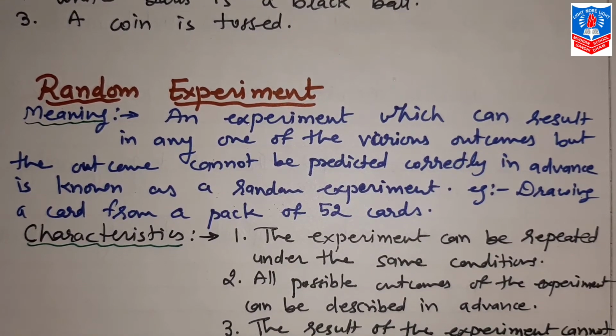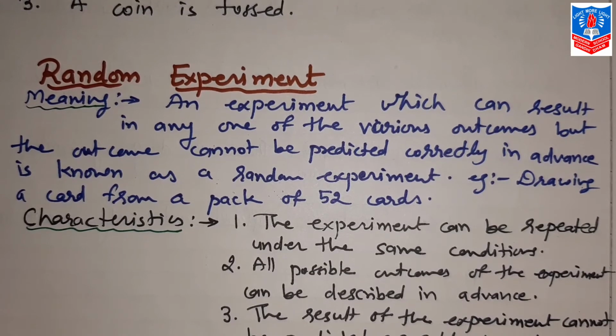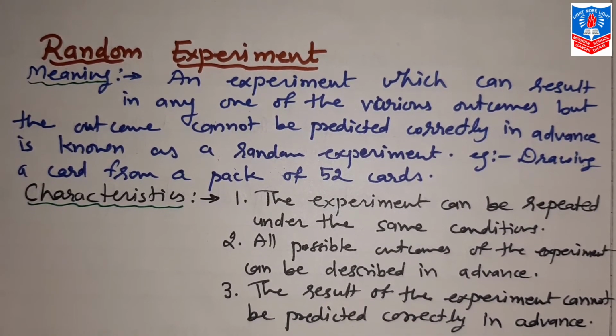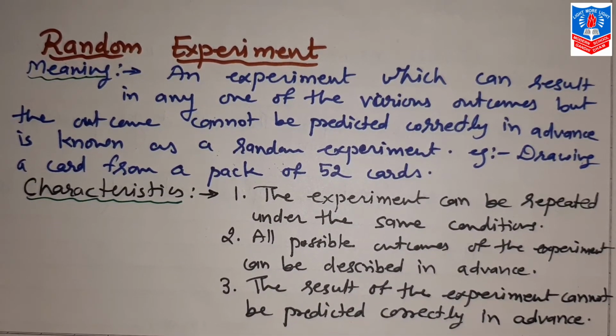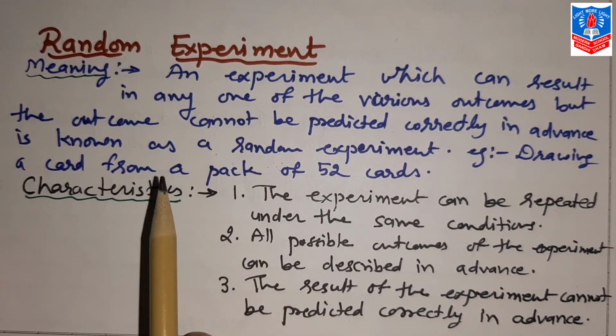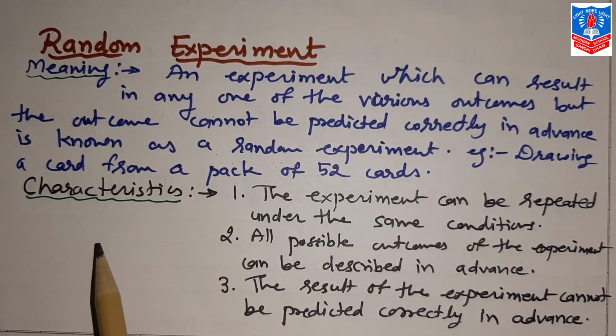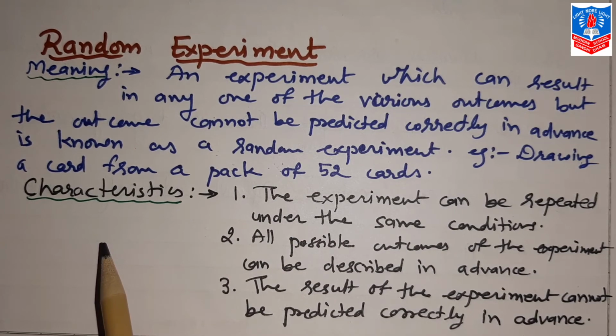which are very, very important from the board point of view. Like the first, that is random experiment. This is very, very important, 2 marks, along with meaning and characteristics. So try to understand, and it's very easy to understand also.